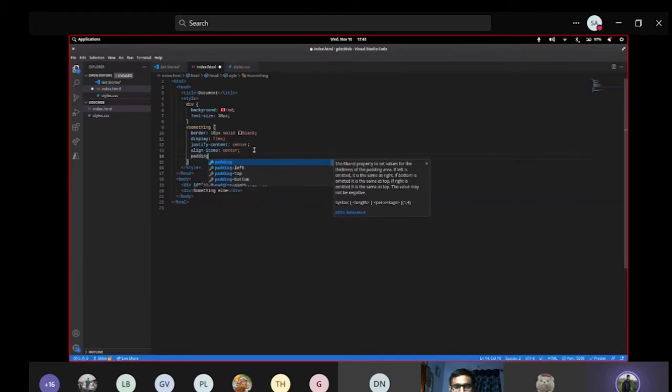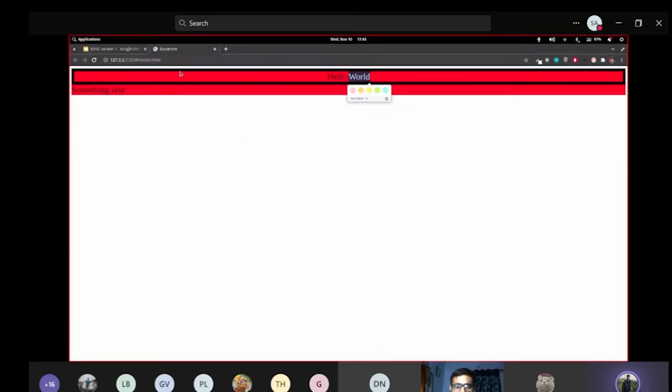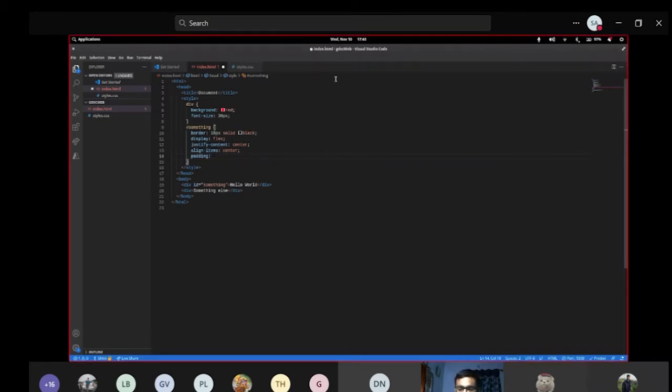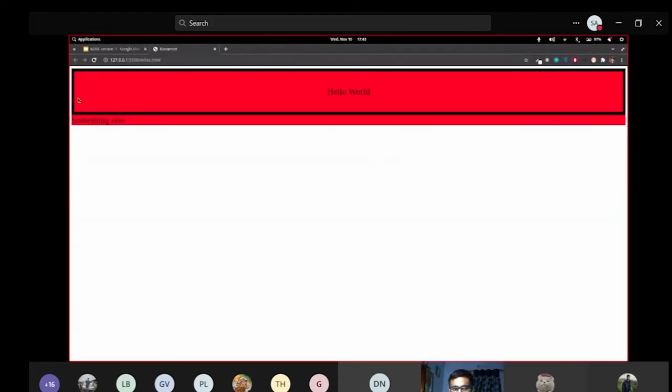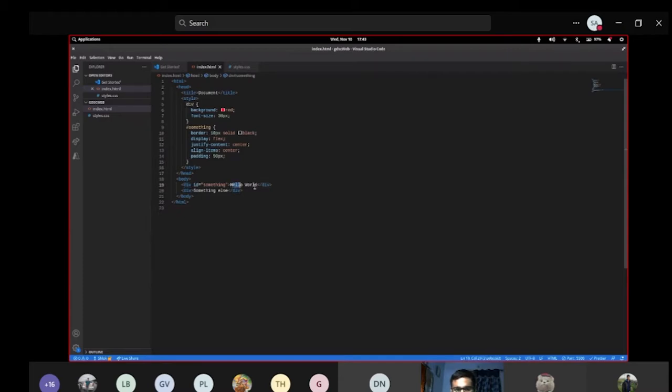What I want to do is give some padding to it. What is padding? Padding is the space from the border to the element. Between the element and the border, there's some space. We are going to specify it using padding. I'll give 50 pixels as the padding. And you can see there's a lot of space around this HTML text and this border. So between this div and the text inside, we have some space using padding.